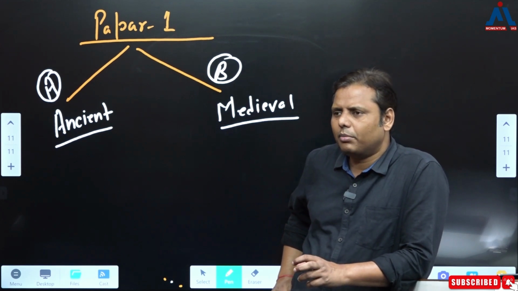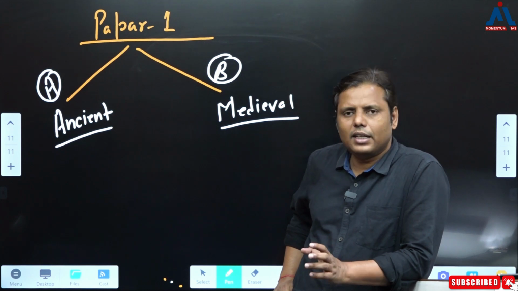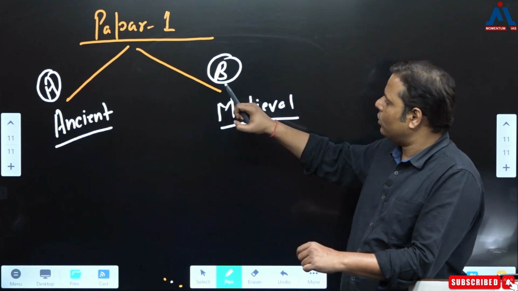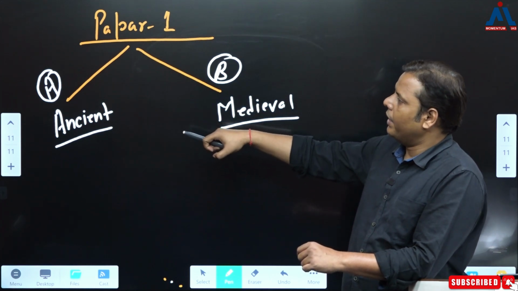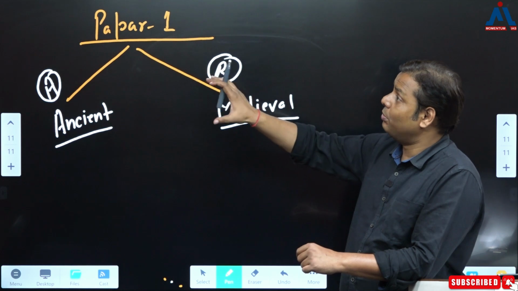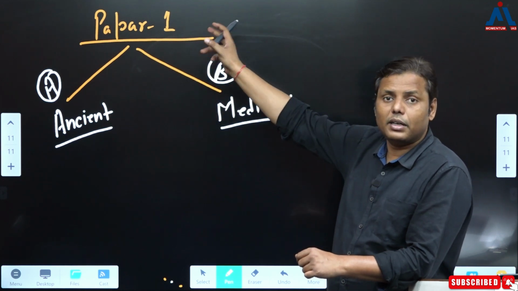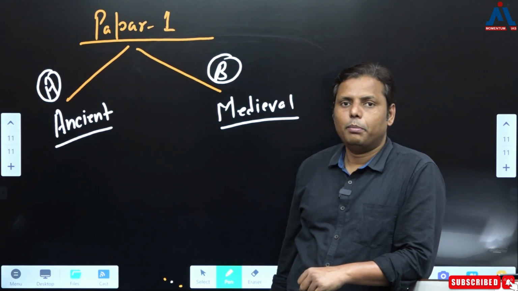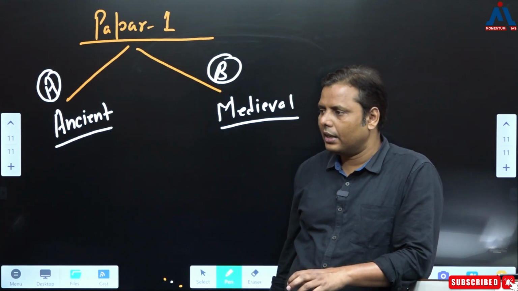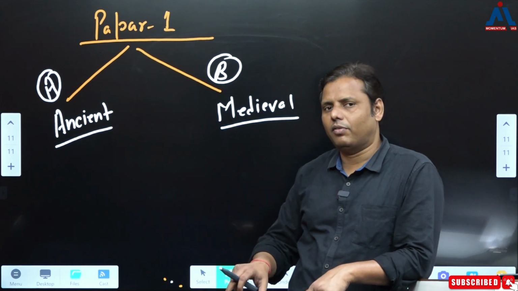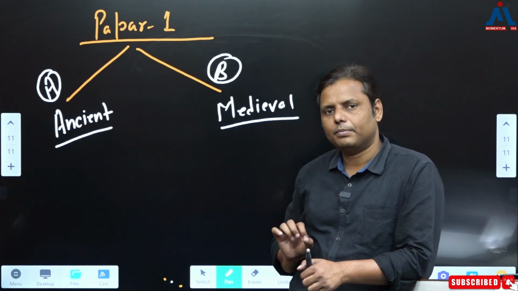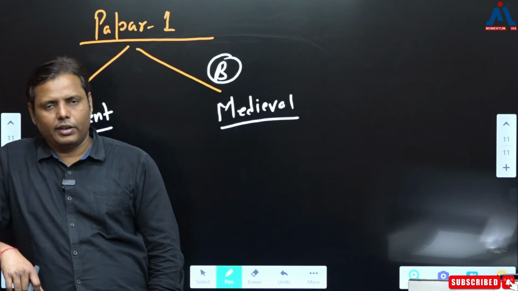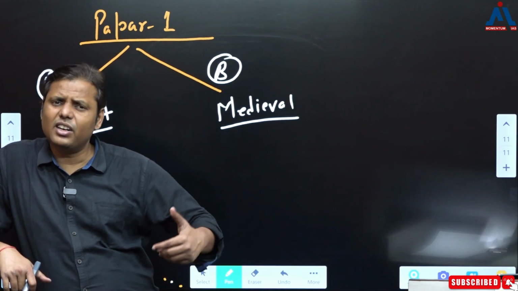So the syllabus was somehow a bit small, like they were reading art and culture and modern Indian history. That's how the syllabus was being covered. But as I did tell you, so many questions are being asked from the ancient, and if you still believe that the questions being asked from ancient are nothing but the questions of art and culture, then you are in a misconception, correct? Why am I saying so? Because when we cover art and culture, only certain topics fall within its defined boundaries. Let's say when you have been reading art and culture and the question comes on architecture, fair enough. Painting, fair enough. Language and literature, fair enough.